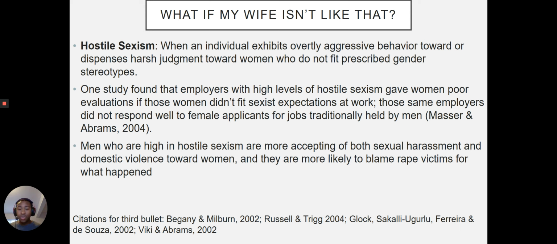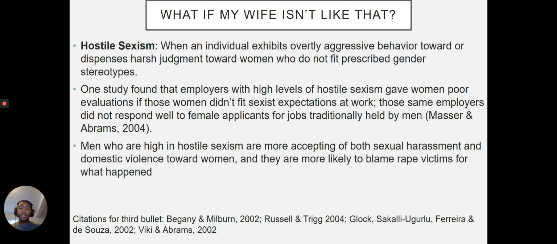So if an employer had a high level of hostile sexism, which means that employer had expectations about what women should be like, and the women didn't fit those expectations, they were given poor evaluations.